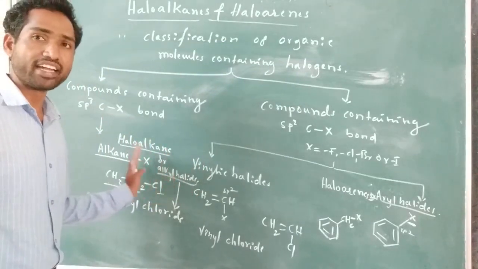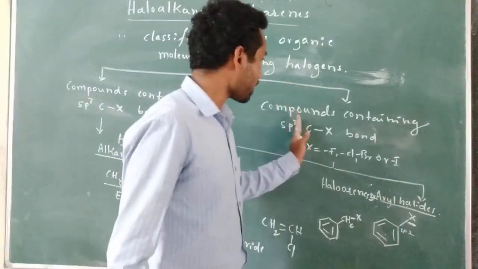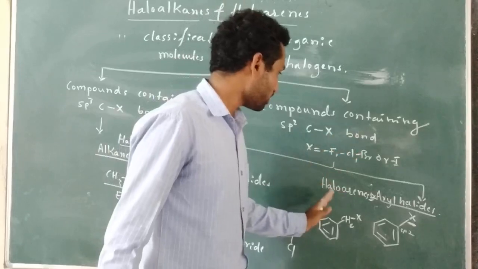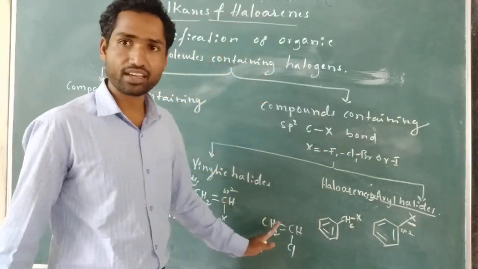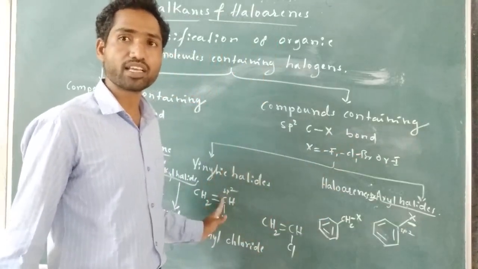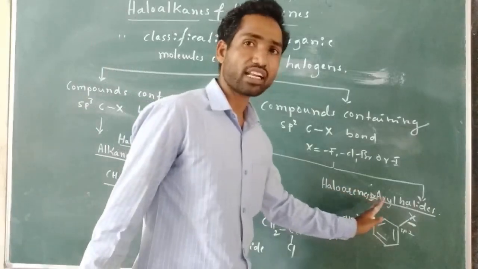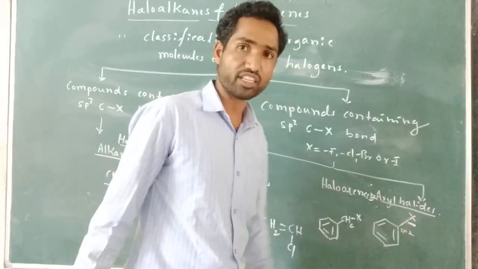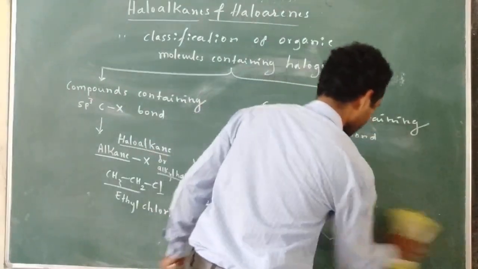So halogen is directly attached to sp3 hybridized carbon. In the class of compounds containing sp2 hybridized carbon to halogen bond, in vinylic halides, halogen is directly attached to the sp2 hybridized carbon of the alkene. In haloarenes or aryl halides, halogen is directly attached to the sp2 hybridized carbon of the benzene. Right. So now, classification of haloalkanes and haloarenes.